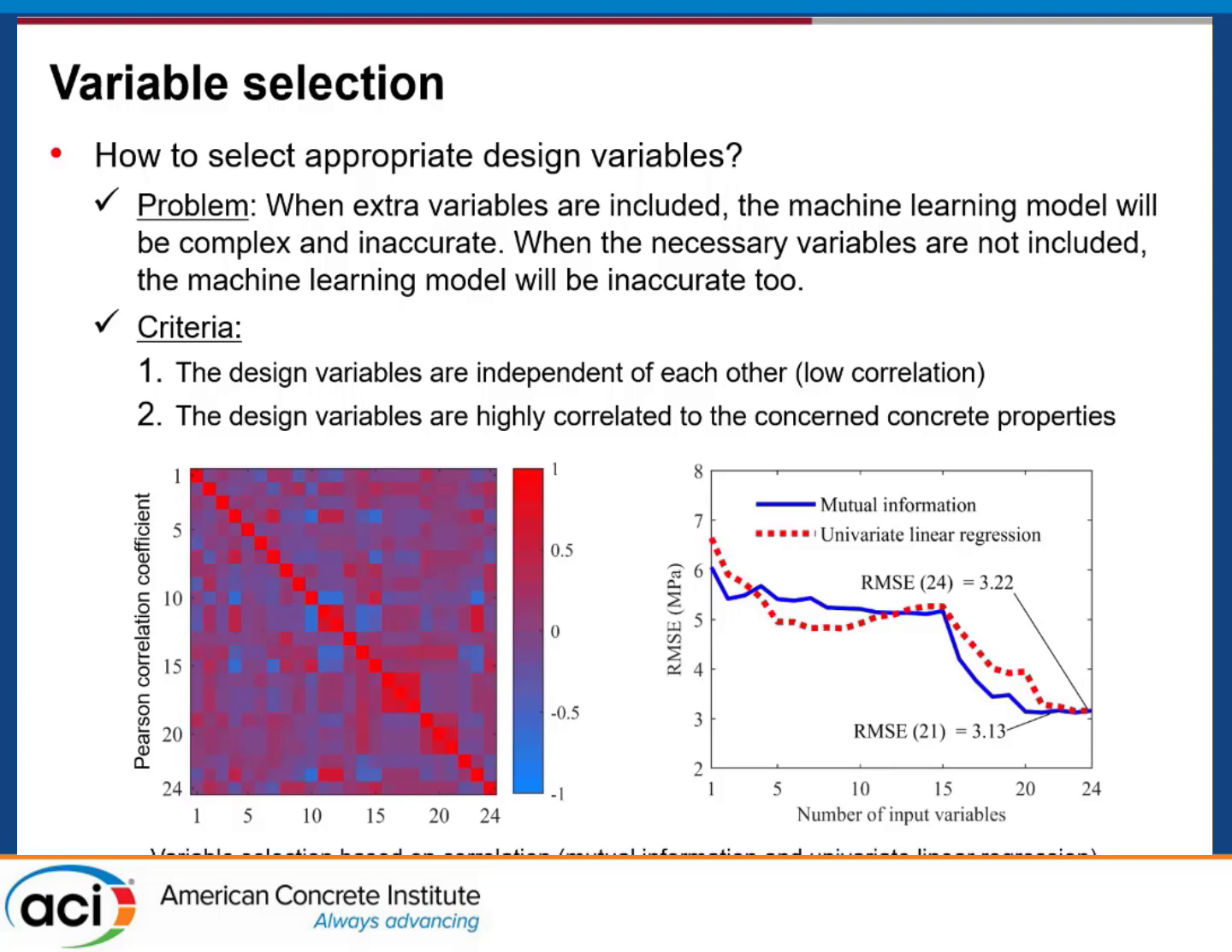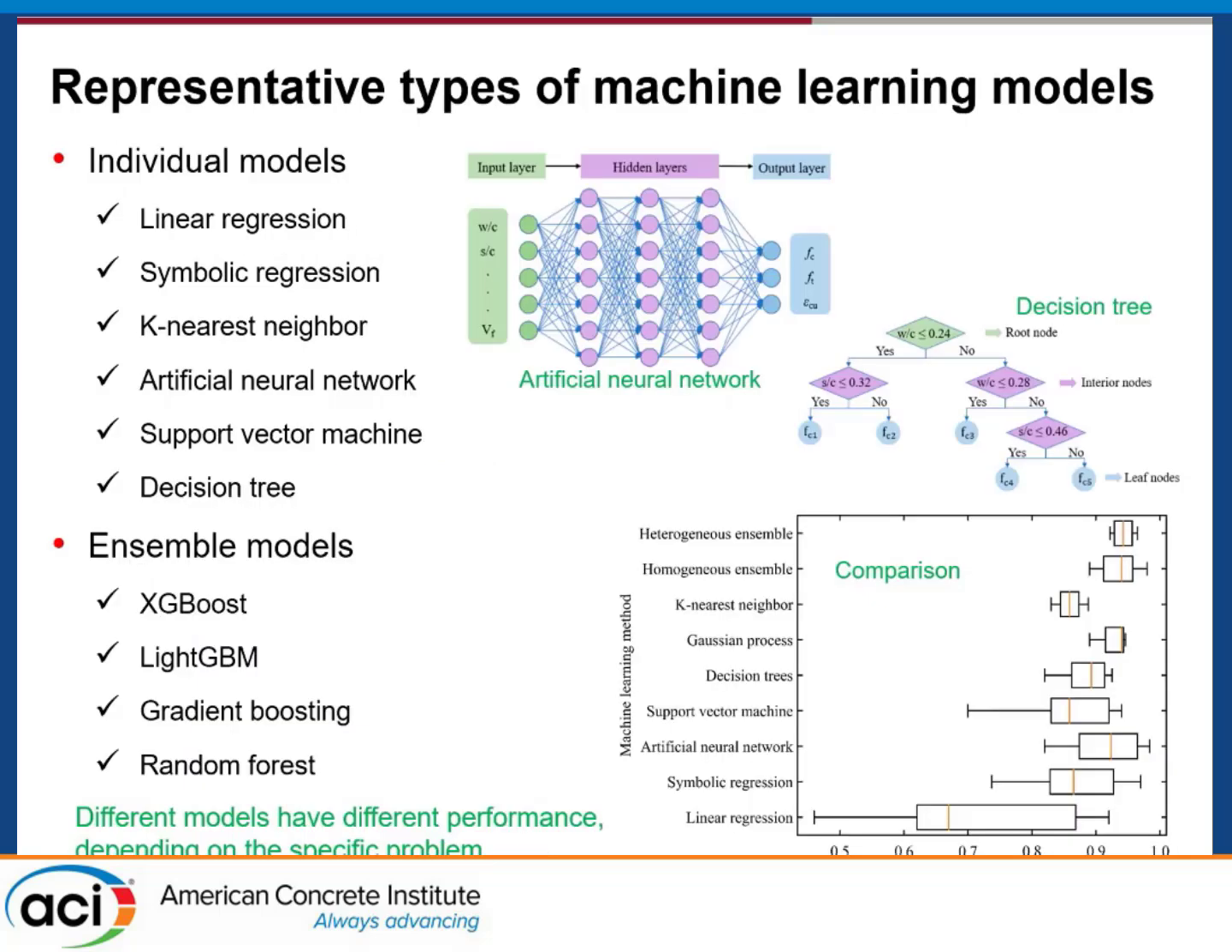We also consider how to select the variables, because when we want to develop a complicated model to consider different design problems, we will have a lot of variables. How can we identify the relevant, the necessary variables? This is a very important task. So we developed a method to evaluate the relevance of the variables. Then eventually we identify some of the very important variables to train the machine learning model. We consider different types of models, including individual models and ensemble models. Overall, the ensemble models are more complex, so they give us higher accuracy, but that's not always true.